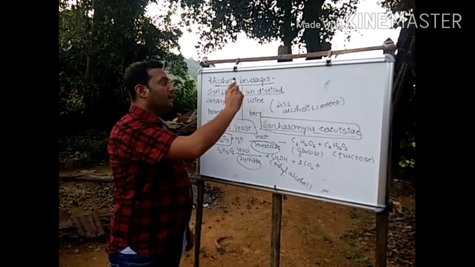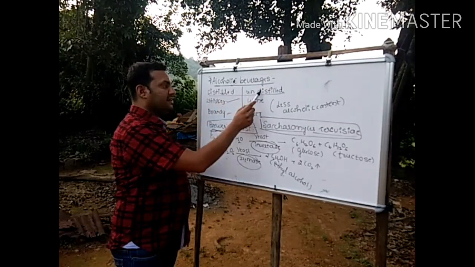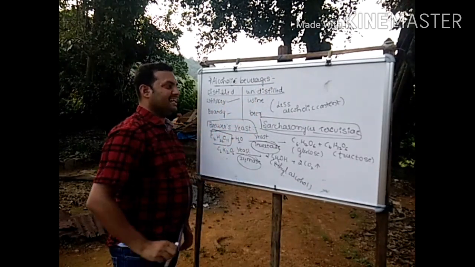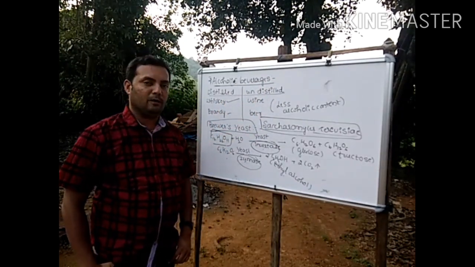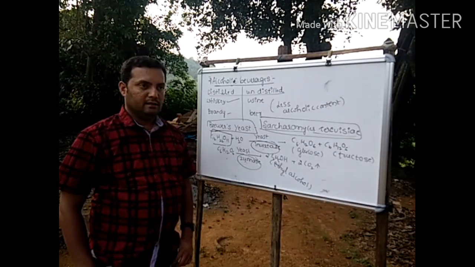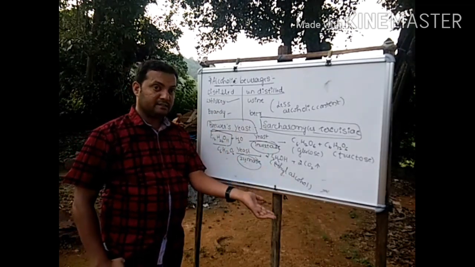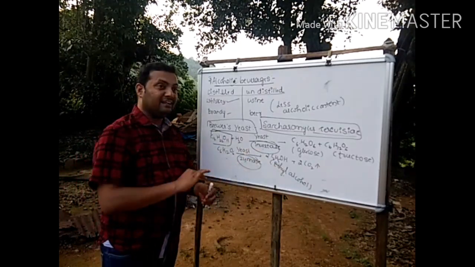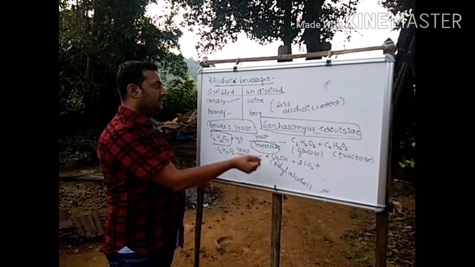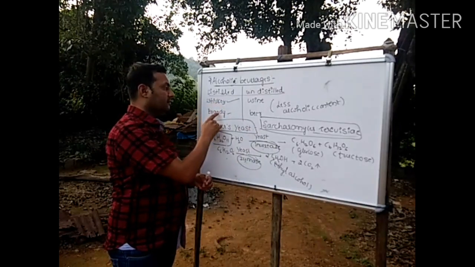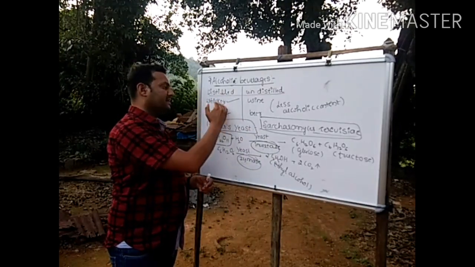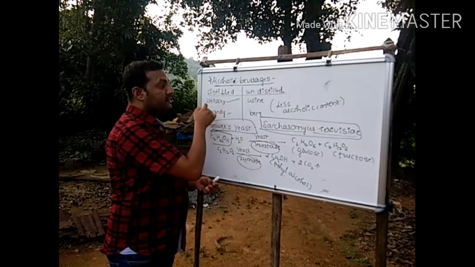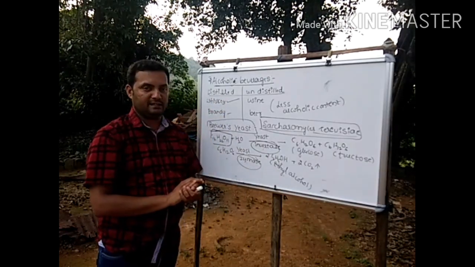In the case of alcoholic beverages, you can classify them as distilled and undistilled. After the process of fermentation, if the fermented product is further distilled, it results in alcoholic beverages like whiskey or brandy with high alcohol content.